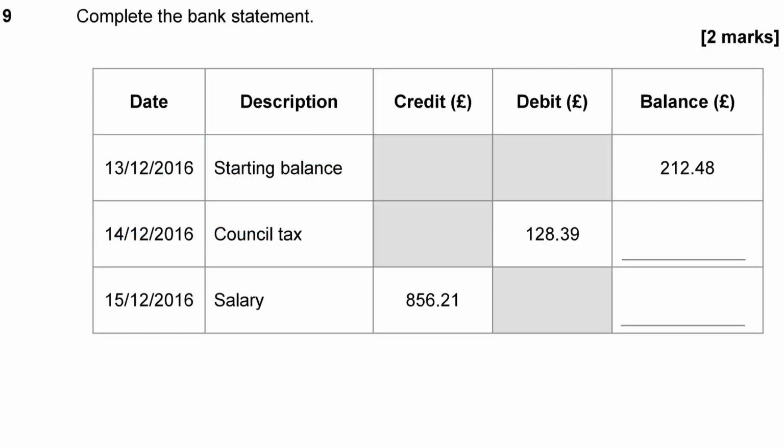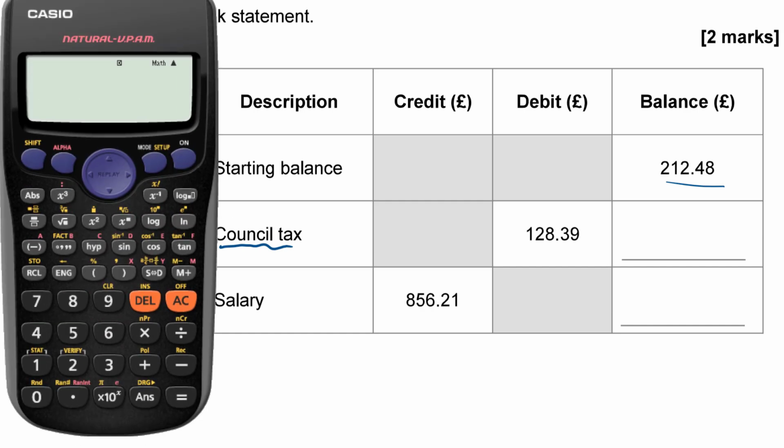Question 9. Complete the bank statement. Now I don't know if you've got your own bank account, but if you do, you'll know that credits are amounts paid into your bank account and debits are money going out again, although probably you don't have a lot of experience yet of paying things like council tax. Lucky you. But anyway, let's assume that you started with a starting balance of £212.48, like we've demonstrated here. A debit of £128.39 is that money coming out of your account.